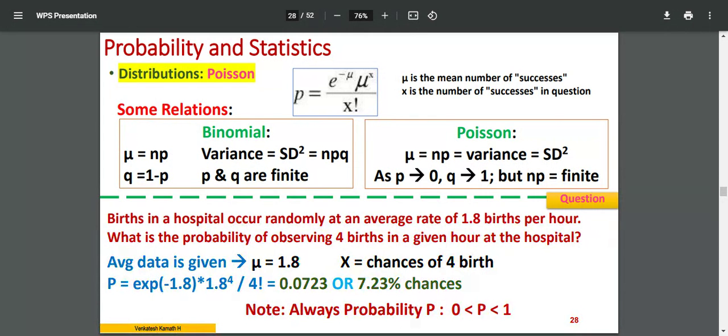The most important thing you always have to remember is that this probability p value will be between 0 and 1. Whatever answer you get here, p will be in between 0 and 1. It should not be any other answer. It should not be less than 0. It should not be more than 1 when you calculate p, with any equation you use. So take that care, because you may end up with some answer which is negative and you'll have to reconsider it carefully.